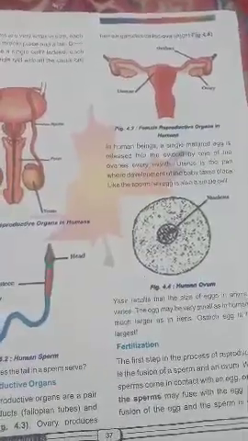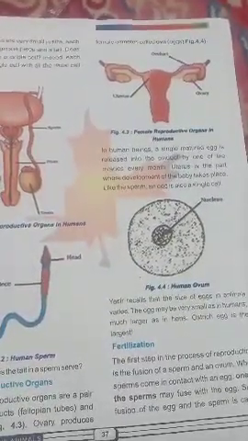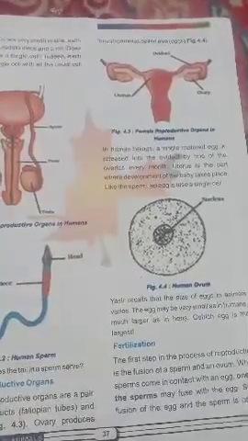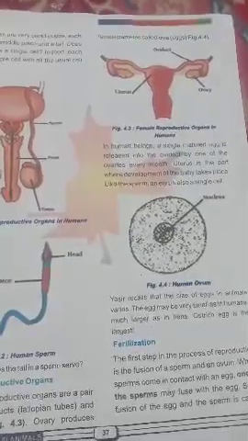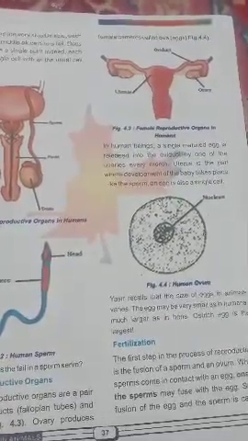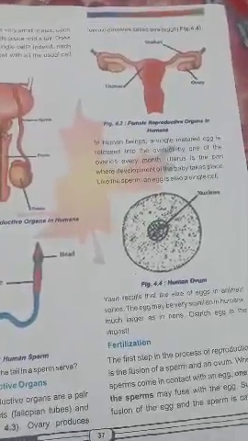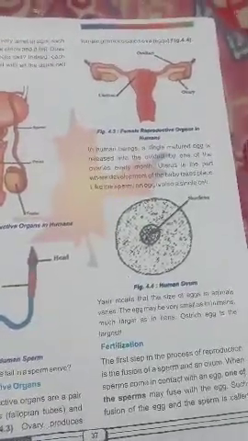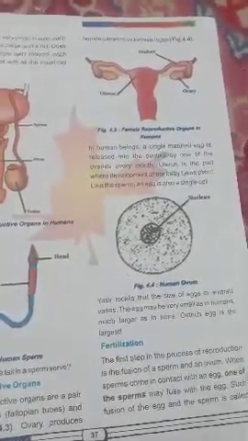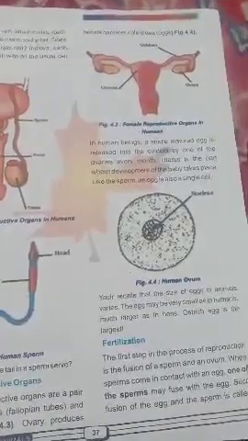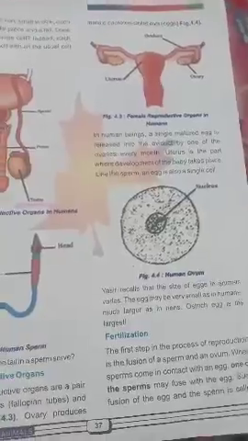In human beings, a single matured egg is released into the oviduct by one of the ovaries every month. Uterus is the part where development of the baby takes place. Like the sperms, an egg is also a single cell. This is the human ovum. You know that the size of eggs in animals varies. The egg may be very small as in humans, much larger as in hens. Ostrich egg is the largest.